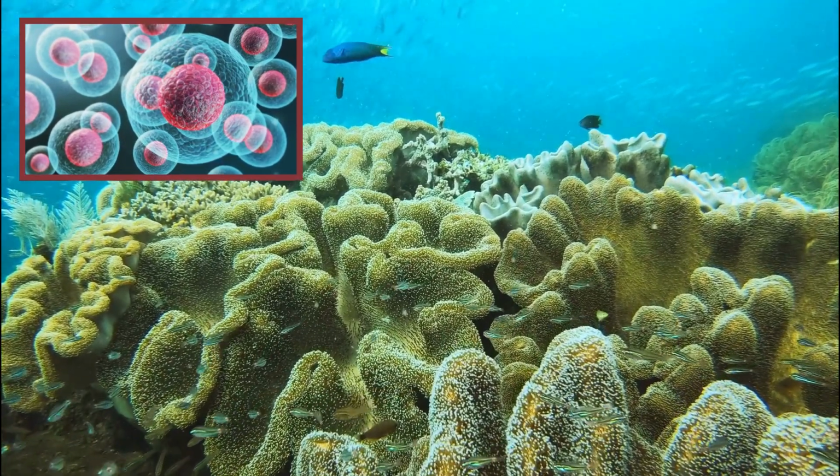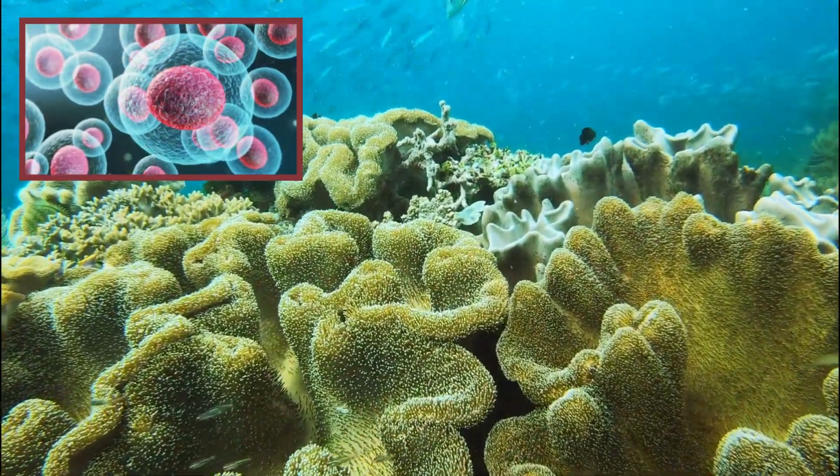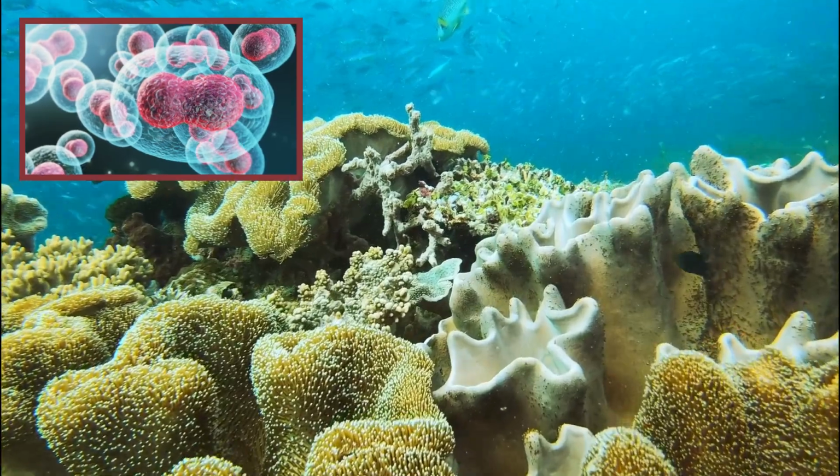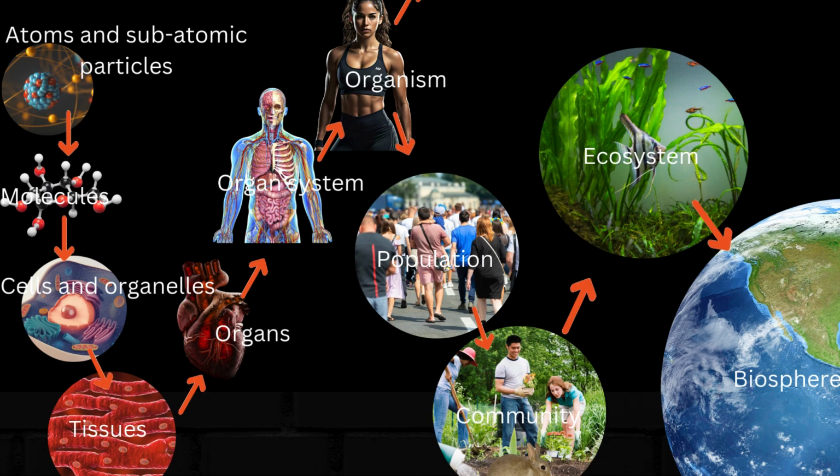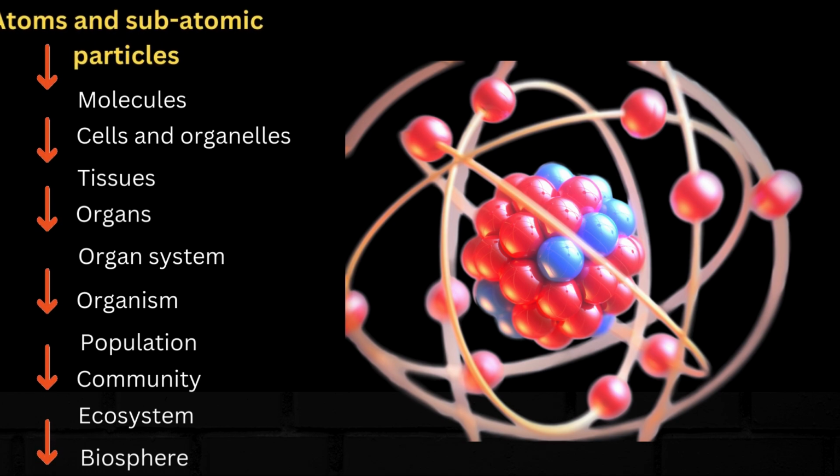The levels of biological organization provide a framework for understanding life, from its smallest building blocks to the vast networks of ecosystems. Each level builds on the previous, creating a hierarchy of complexity. Let us look at the details of each level.